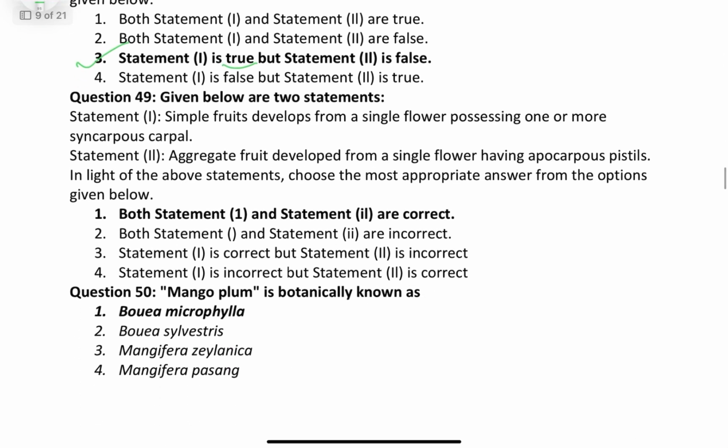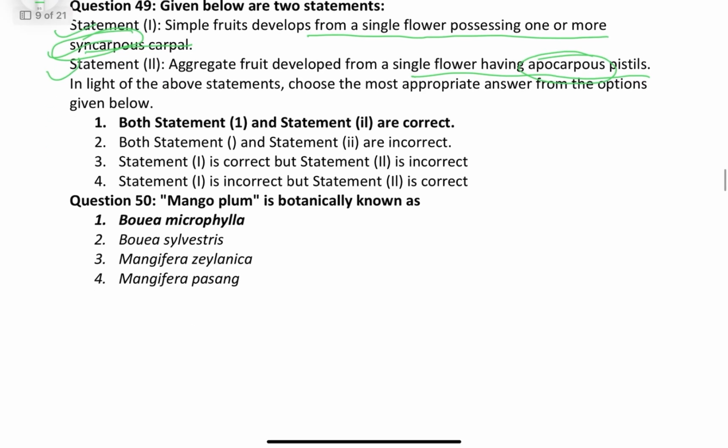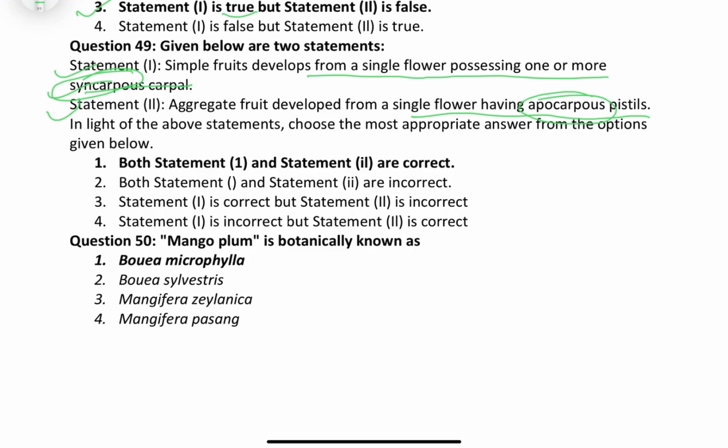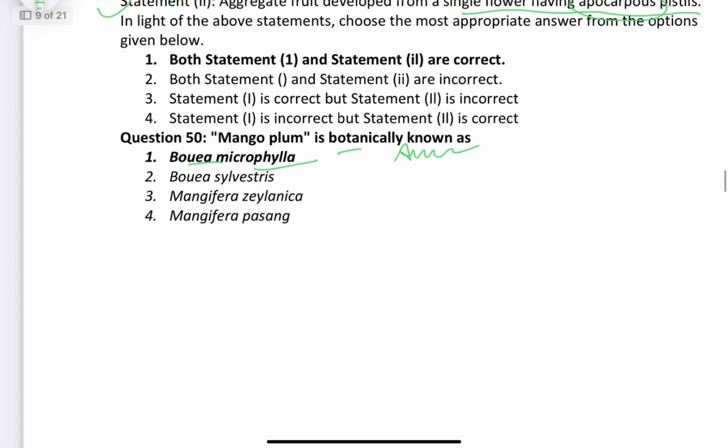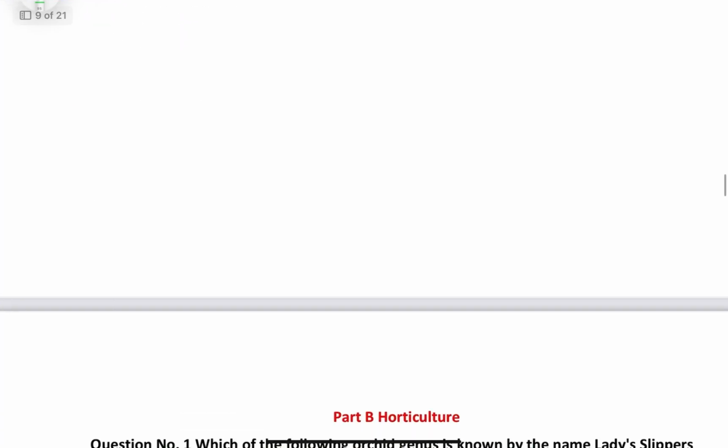Given below are two statements. Simple fruit develops from single flower possessing one or more syncarpous carpel. This is correct. Then aggregate fruit develop from single flower having apocarpous pistil. Friends, both the statements are correct. So you must know what is syncarpous, what is apocarpous. Coming to the question number 50. Mango plum is botanically known as Bouea microphylla, which also belongs to the family Anacardiaceae. So friends, these are the 50 questions of fruit science.